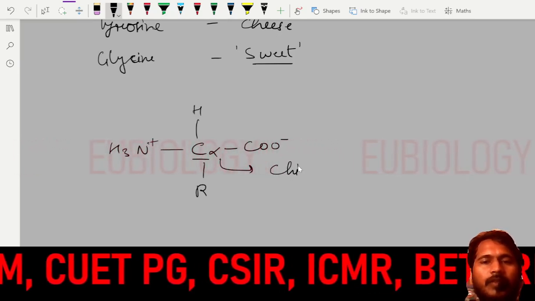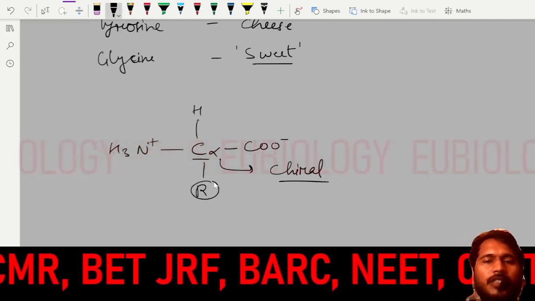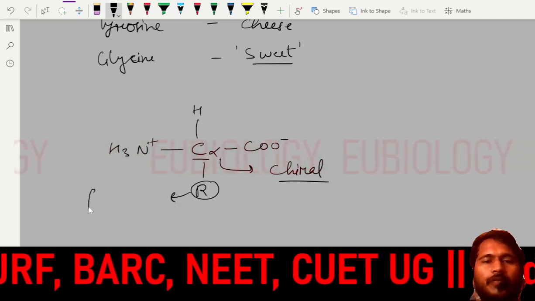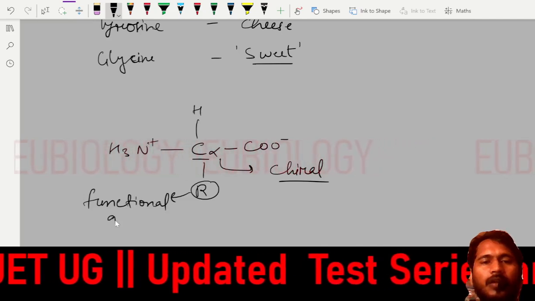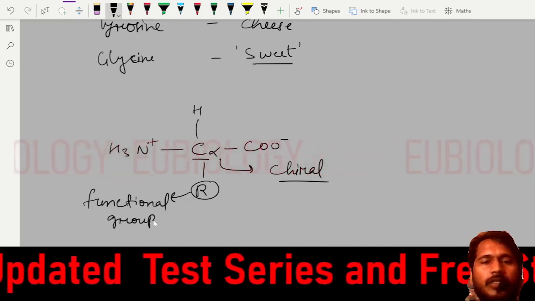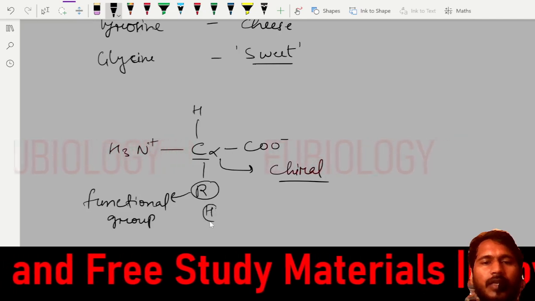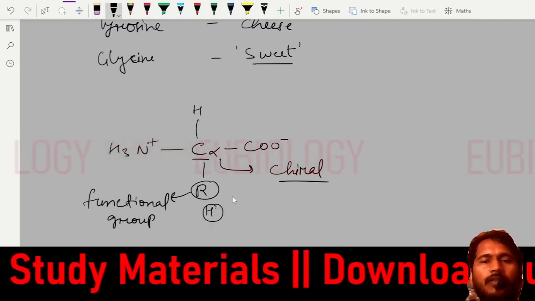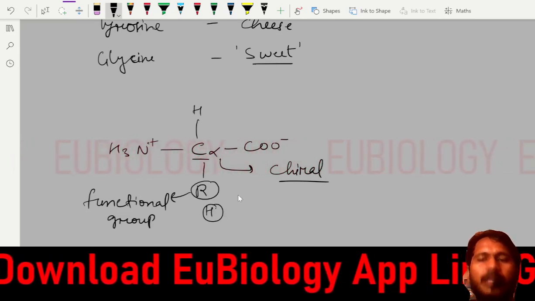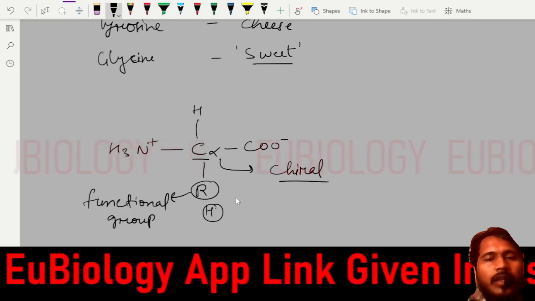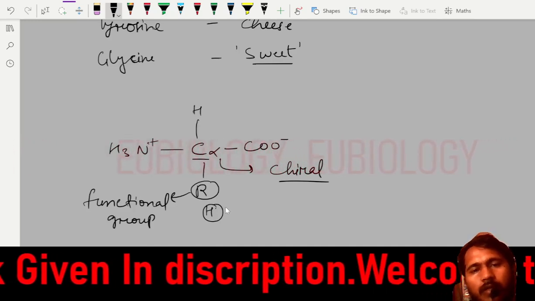Why is it called chiral? This is a functional group, and in place of the functional group, if you choose H, then the mirror image will look the same, and it cannot form isomers.